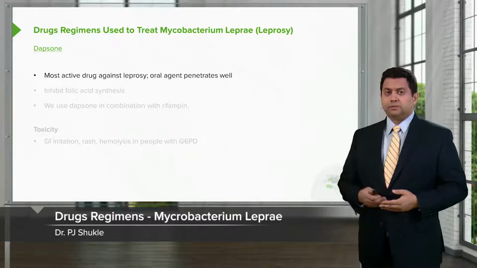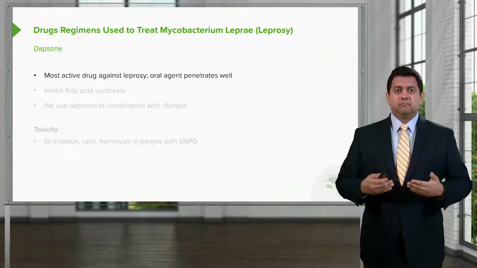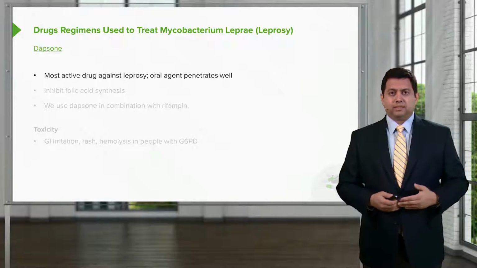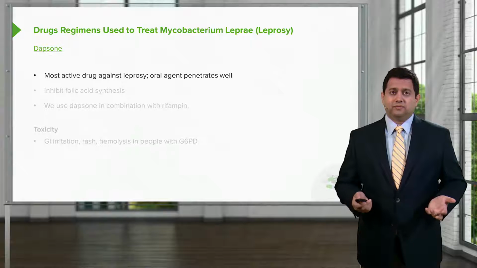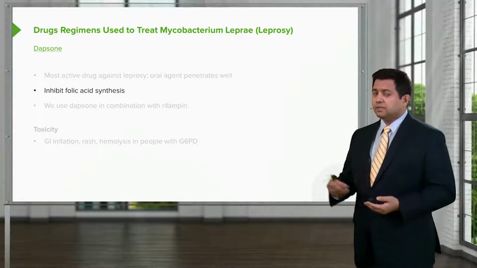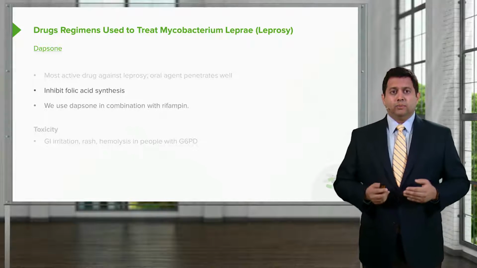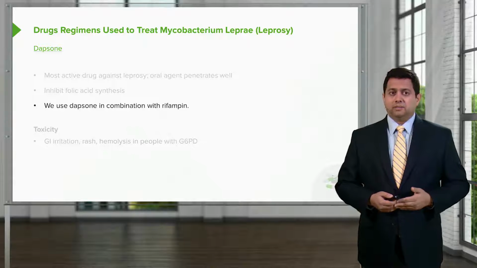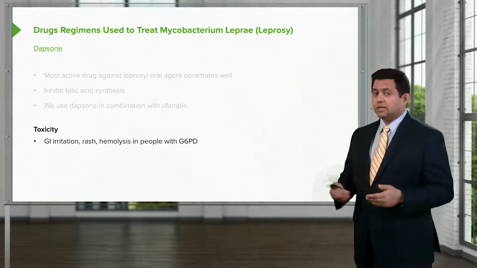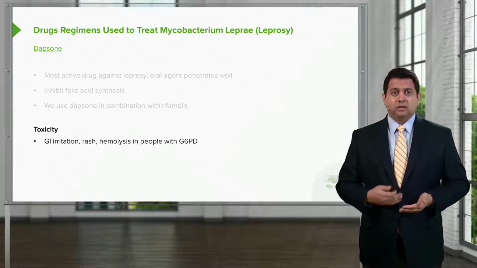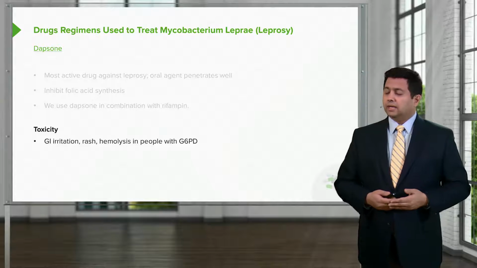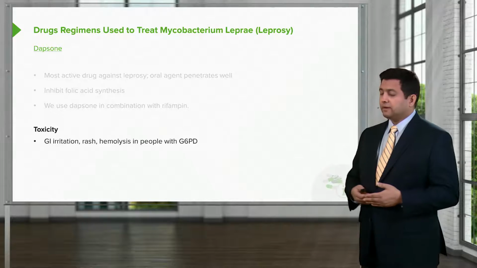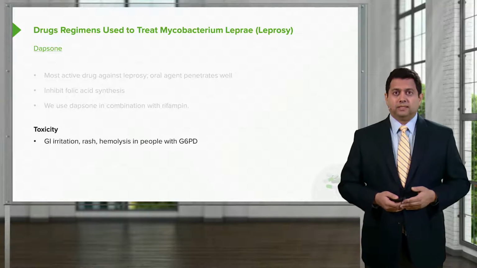So treatment of leprosy is with dapsone. It is the most active drug against leprosy. The oral agent penetrates very, very well, and it inhibits folic acid synthesis. We use dapsone in combination with rifampin many, many times. The toxicity of this medication includes GI irritation, rash, hemolysis, especially hemolysis in people who have glucose 6-phosphatase deficiency.